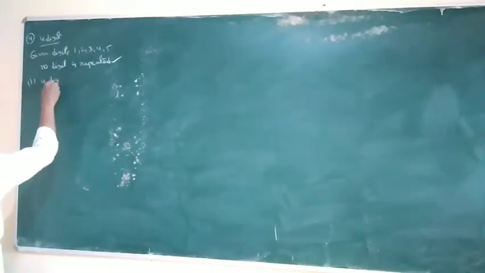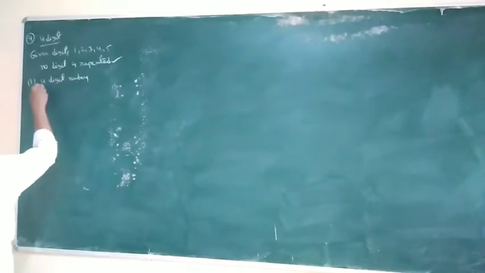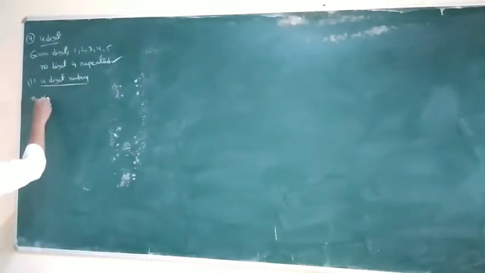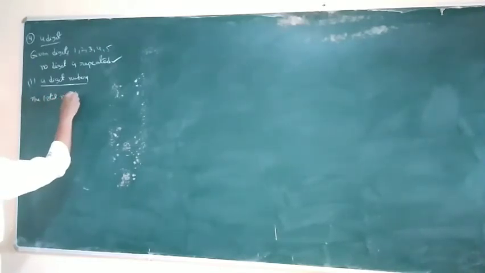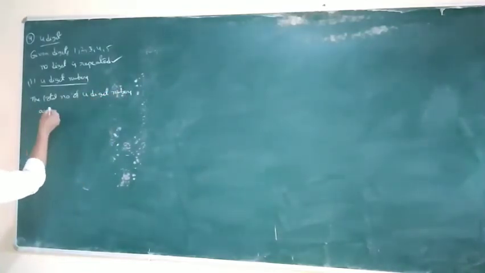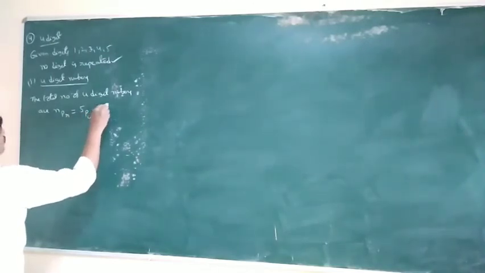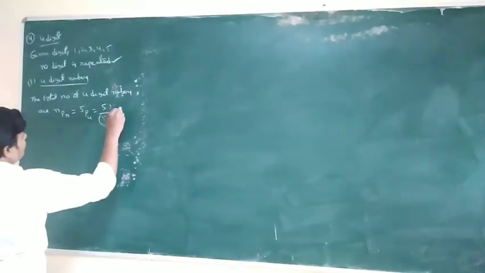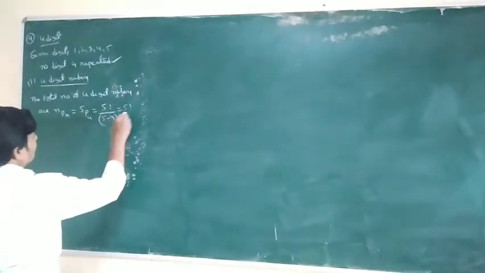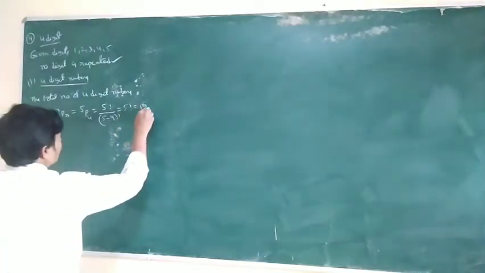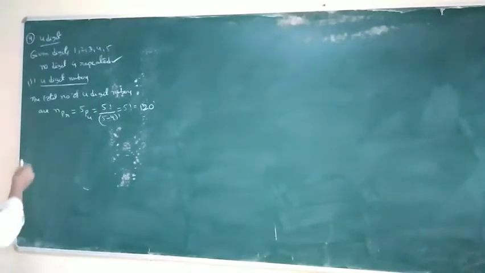First, the four-digit numbers. The total number of four-digit numbers is given by the formula nPr, where n is 5. So 5P4 is 5 factorial by 5 minus 4 factorial, so this is 5 factorial by 1. 5 factorial is 5 into 4 is 20, 20 into 3 is 60, 60 into 2 is 120. So 120 four-digit numbers.